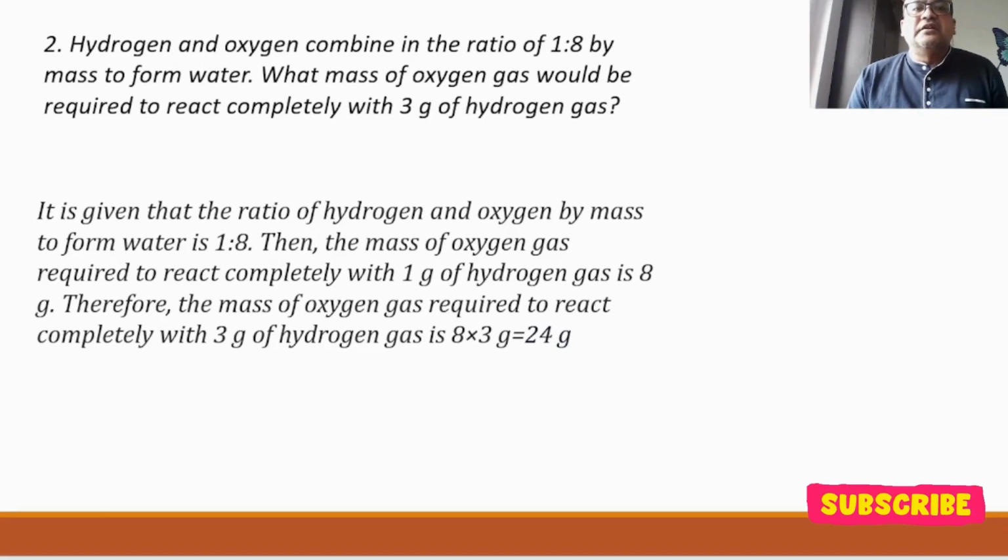It is given that the ratio of hydrogen and oxygen by mass to form water is 1:8. Then the mass of oxygen gas required to react completely with 1 gram of hydrogen gas is 8 grams. Therefore, the mass of oxygen gas required to react completely with 3 grams of hydrogen will be 8 into 3, that is 24 grams.